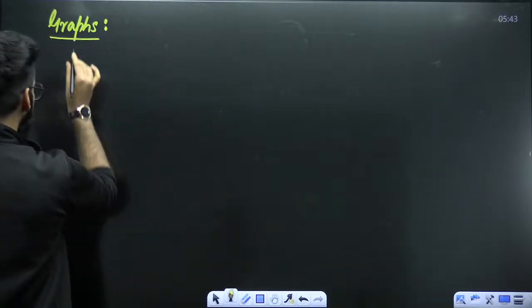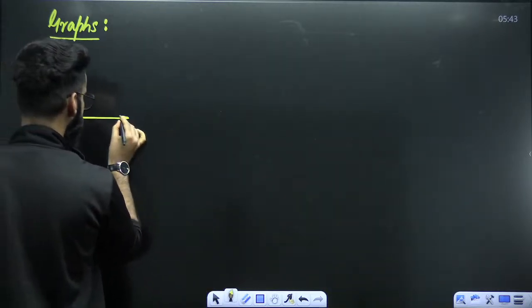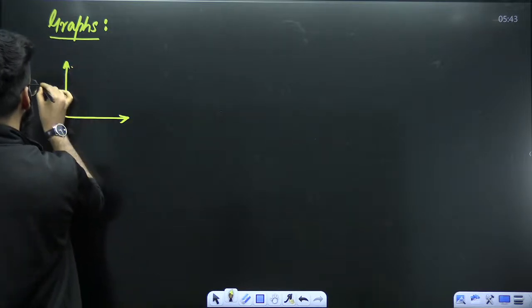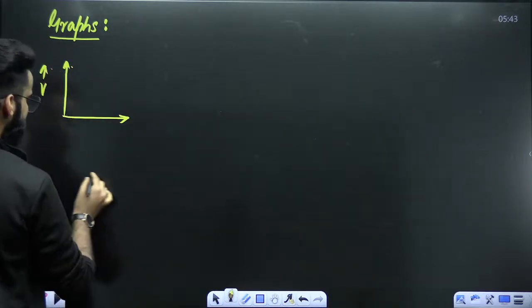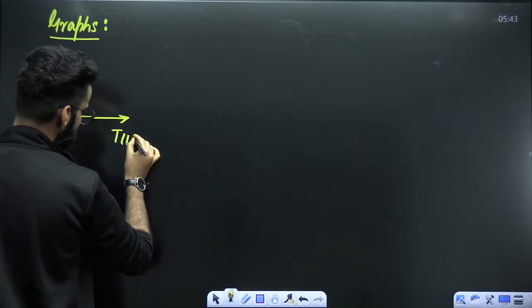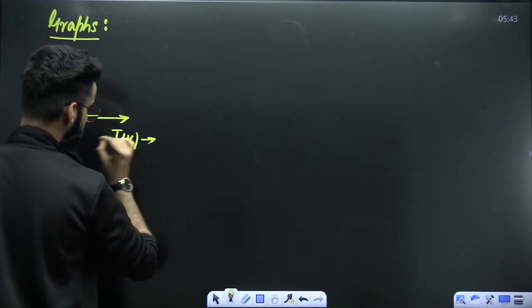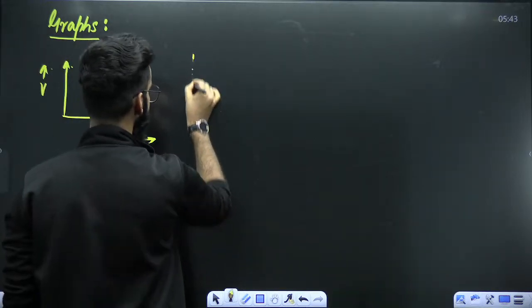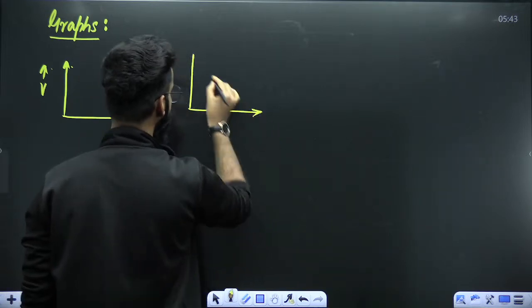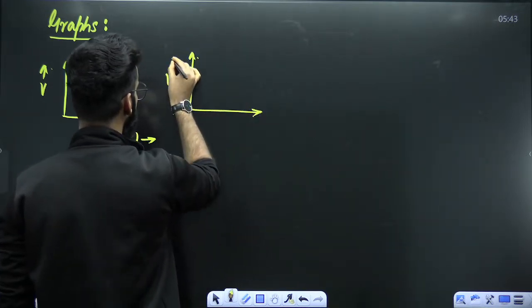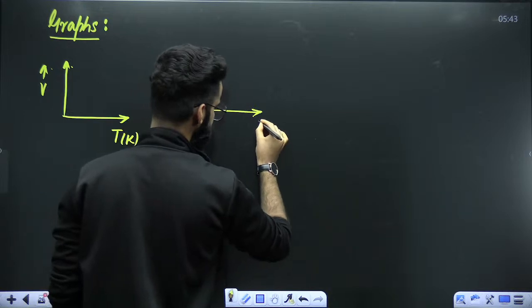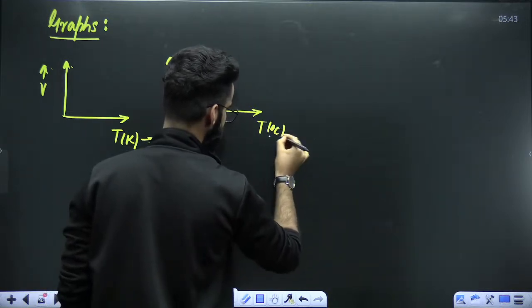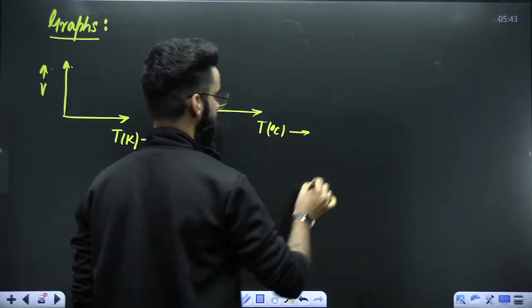Graphs related to the Charles law. Okay. My dear students, the first graph which we are going to plot here, that's going to be between volume of the gas and temperature of the gas in Kelvin. The second one, volume of the gas versus temperature of the gas in degrees centigrade. This is the second one, for example.